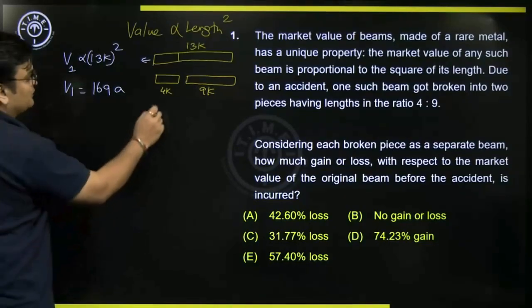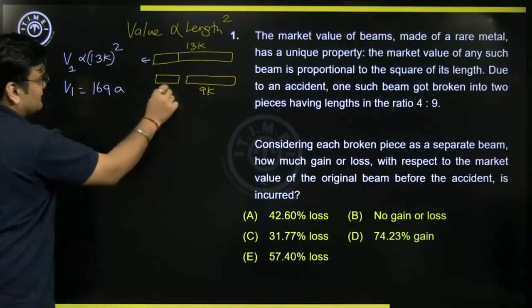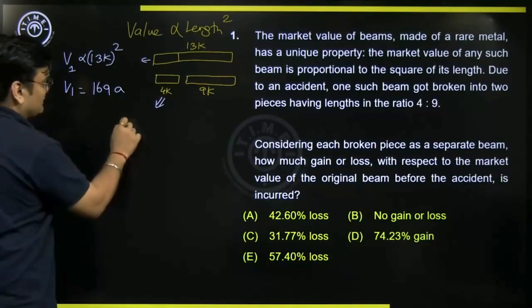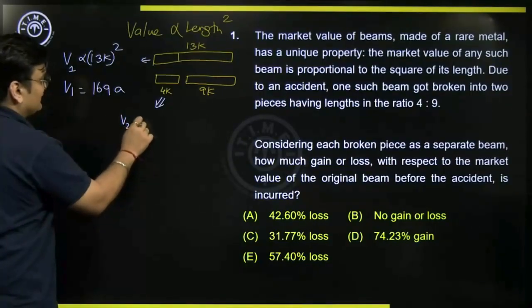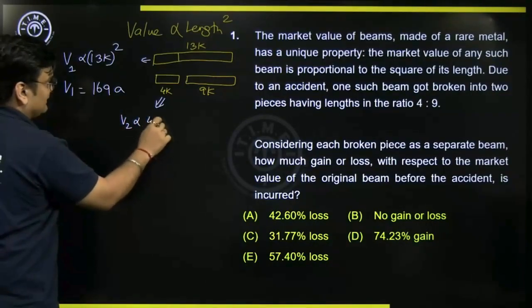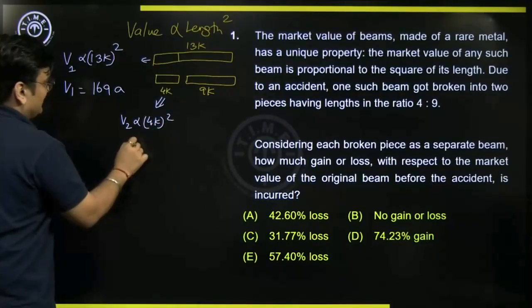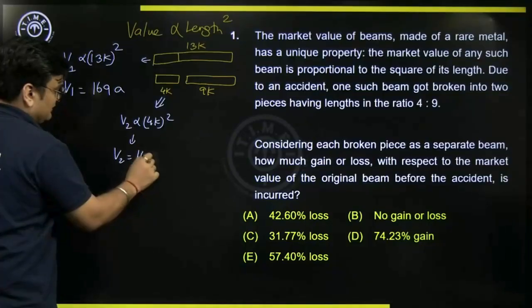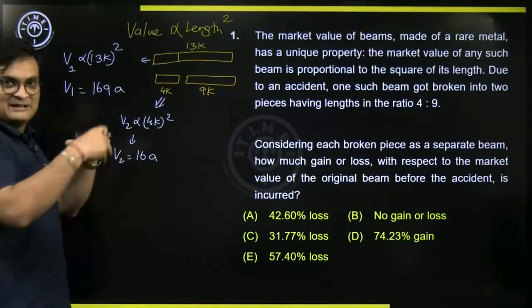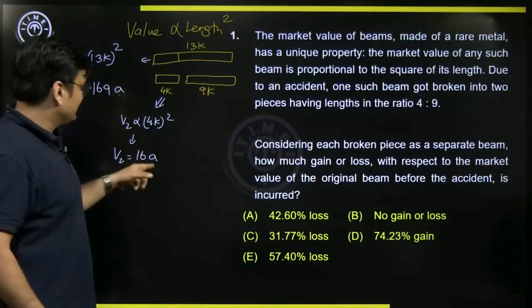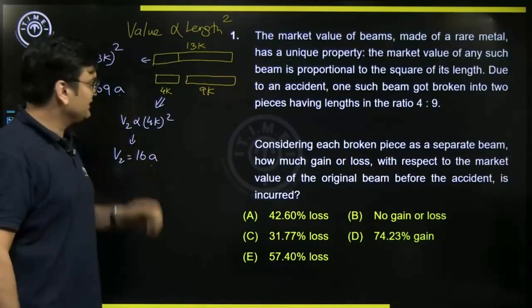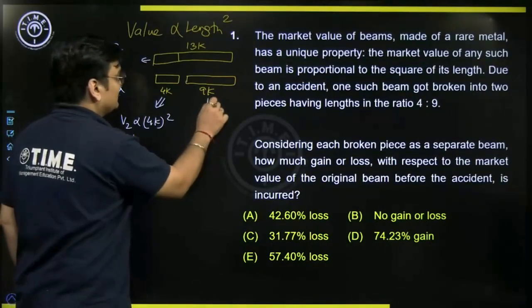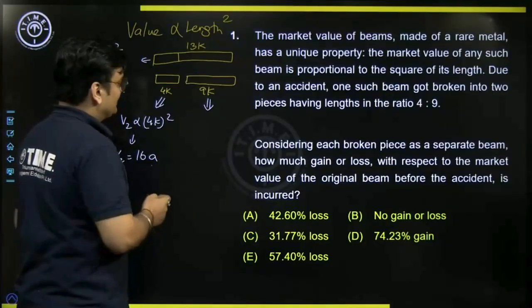Now what can we say about the value of the smaller beam? Its value, suppose V2, will be directly proportional to 4K square. So V2 will be equal to 16 into the same constant A, because we are dealing with the same situation. What about the second broken piece?